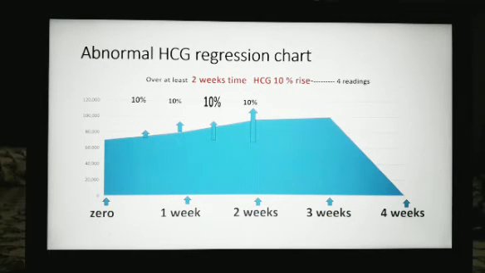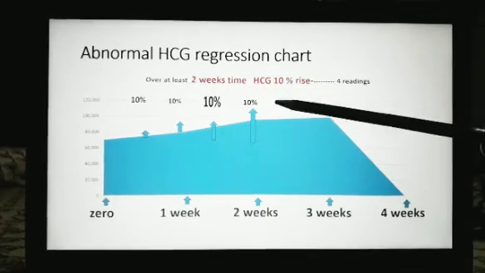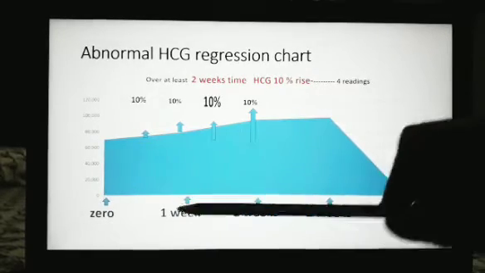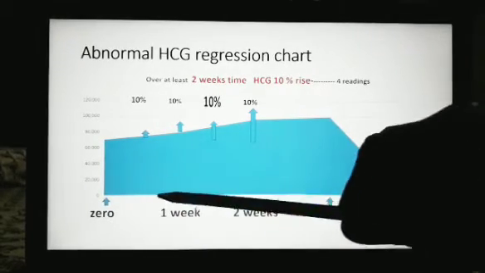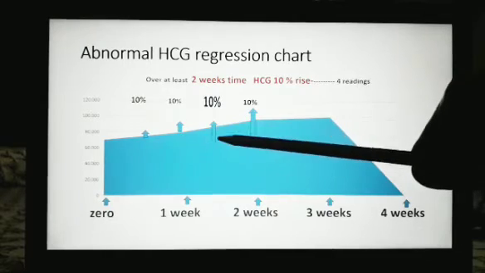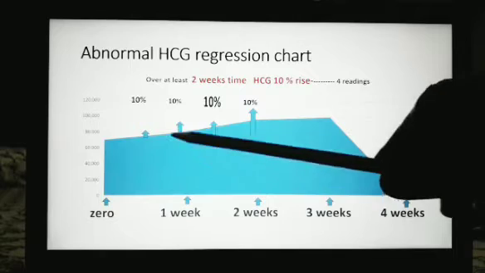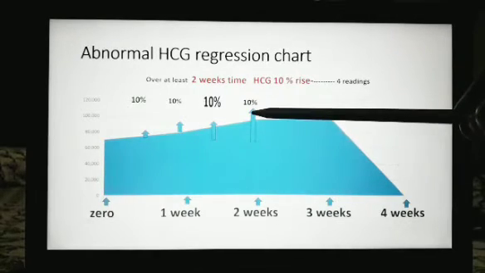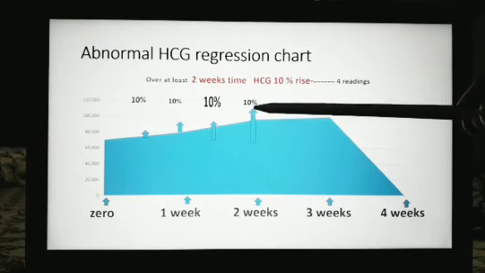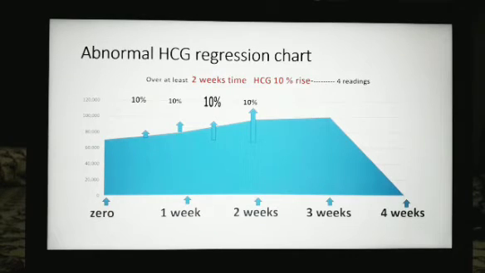In this case, this graph shows over at least 2 weeks time, there is a 10% rise. This is the first week, this is the second week. So in these 2 weeks time, there is a rise by 10%. There are 4 readings, 1, 2, 3, 4 readings like this. So the value has increased up to 1,20,000.